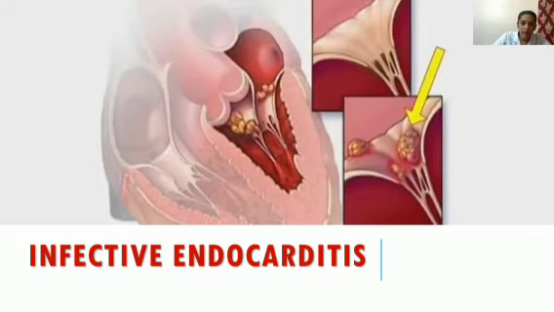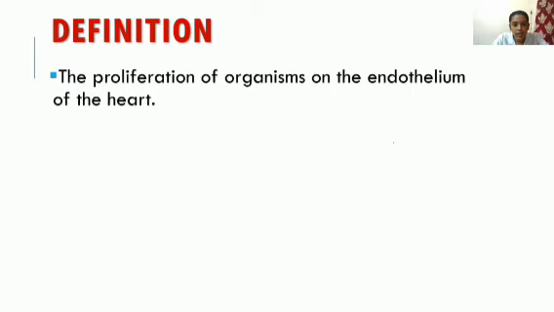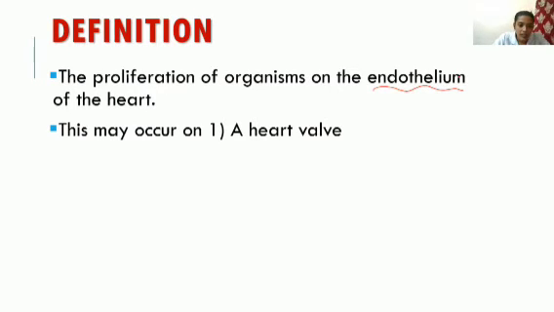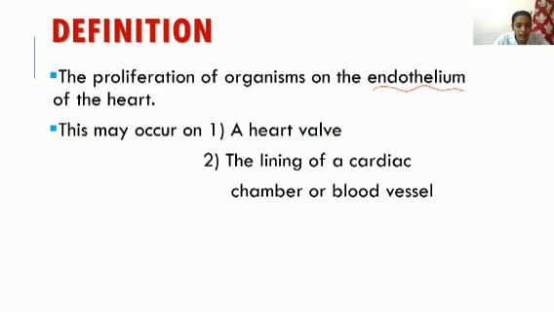Here you can see the image also. This is the heart, and this is a normal area. If these valves are affected with bacterial infection, lesions like this can occur. This is known as infective endocarditis. Let's see in detail. Definition: the proliferation of organisms on the endothelium of the heart is known as endocarditis. This may occur in a heart valve, the lining of a cardiac chamber or blood vessel, or a congenital anomaly.